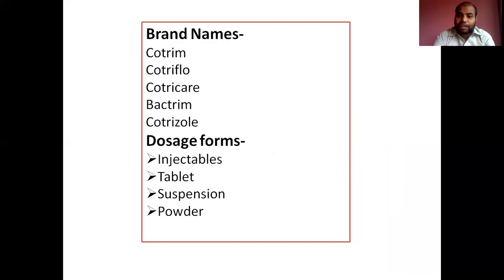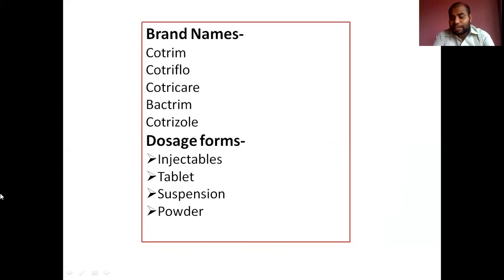Now let's see the brand names. The brand names are Cotrim, Cotriflo, Cotricare, Bactrim, and Cotrizole. They are brand names that are based on the name cotrimoxazole. So that's why the brand names are Cotrim, Cotriflo, Cotricare, Cotrizole, like this. The dosage forms are injectables, tablet, suspension, and powder.